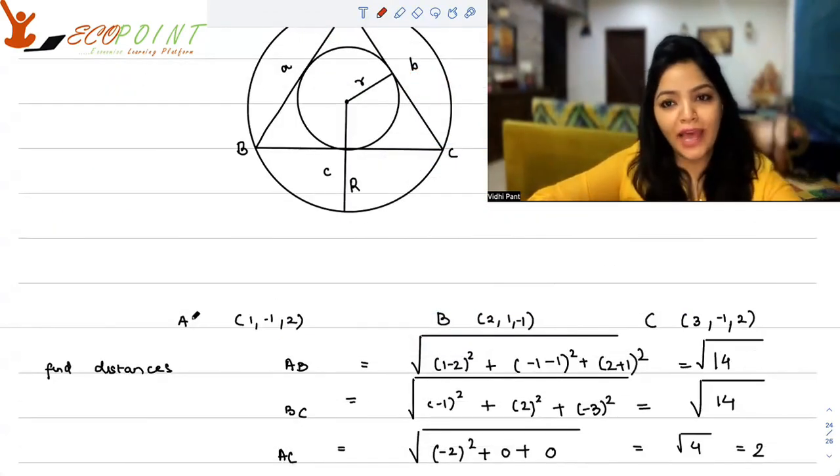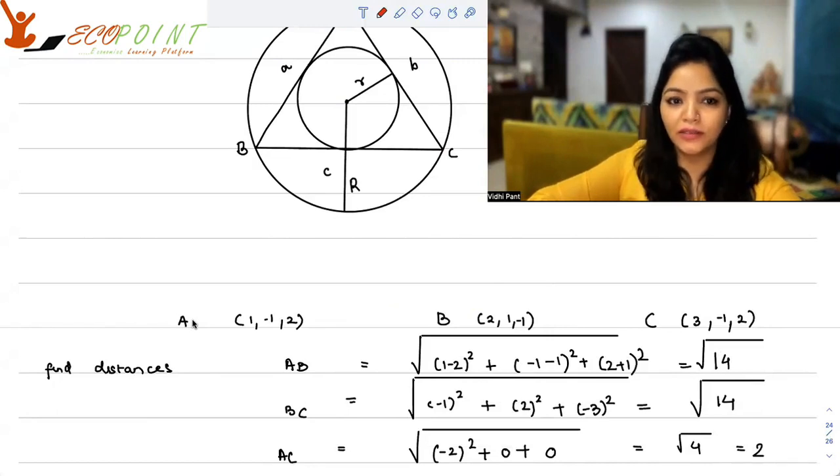Let's work on an application related to triangles. So suppose I give you 3 vertices, A, B, C, and I'm giving you points in 3D. So all these points are from R3. You know A is 1, minus 1, 2. You know B, it is 2, 1, minus 1.